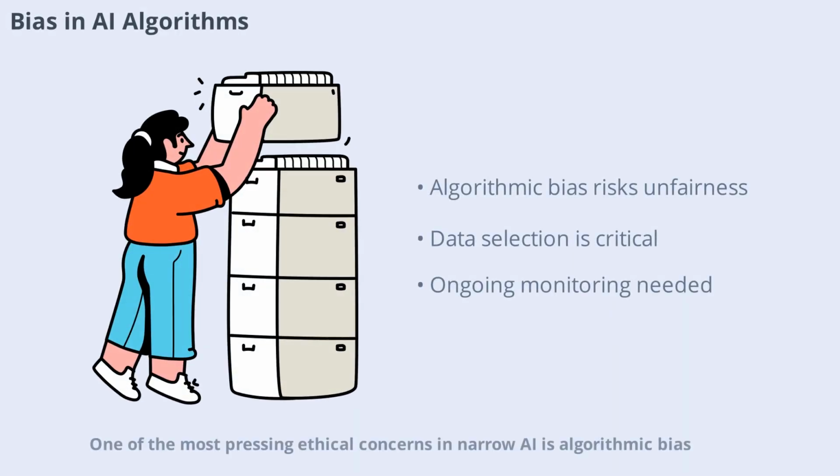One of the most pressing ethical concerns in narrow AI is algorithmic bias. AI systems learn from data, and if that data contains biases, the AI can perpetuate or even amplify them. For example, facial recognition systems have been shown to perform poorly on certain demographic groups, leading to unfair outcomes. Addressing bias requires careful data selection, ongoing monitoring, and transparent evaluation processes. By understanding how bias enters AI systems, we can develop strategies to minimize its impact and promote fairness.